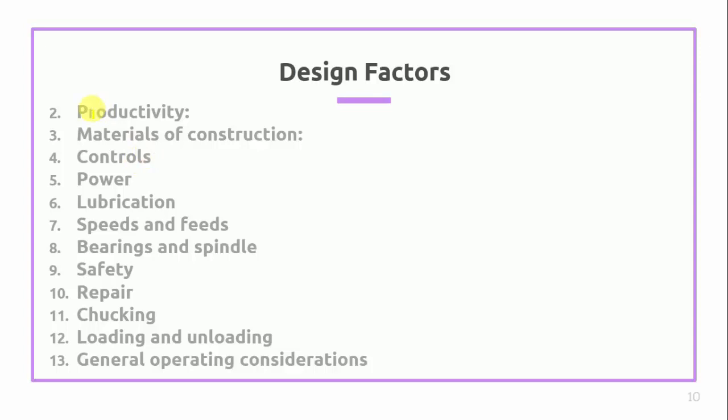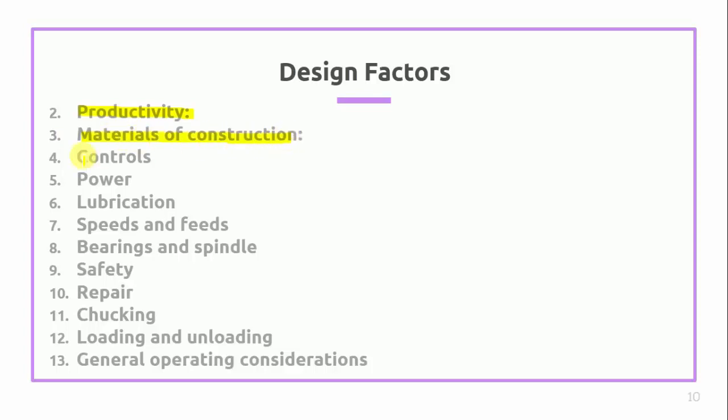The second design factor is productivity. What is productivity? That is the output divided by input. When we get a number of parts in less time, then we call it more productive. So what is the productivity of that particular machine? What are the materials of construction? Which materials are used to construct that particular machine? That is also an important criterion.